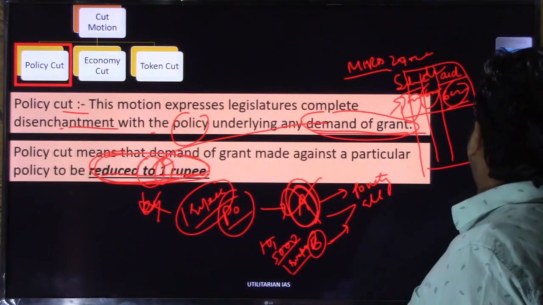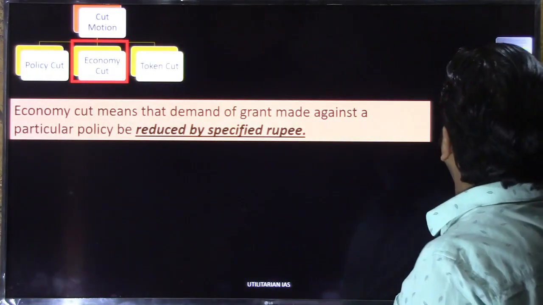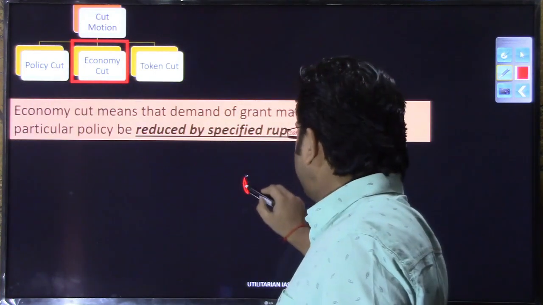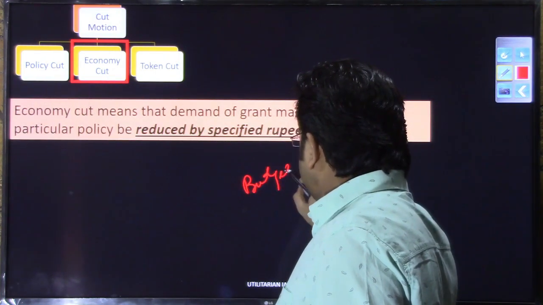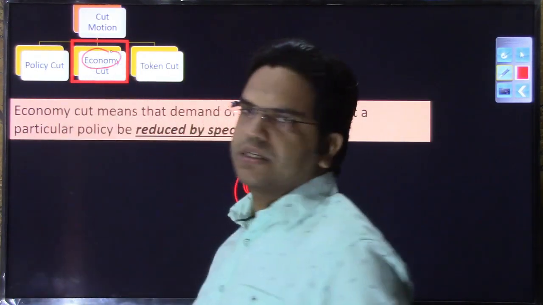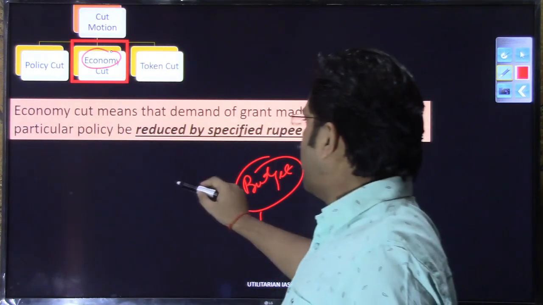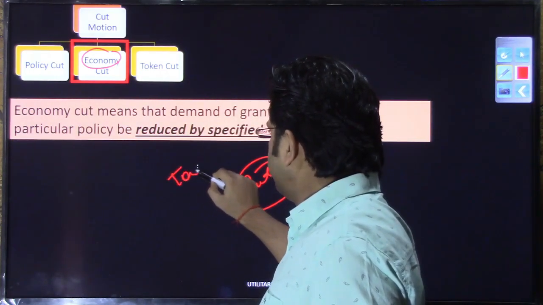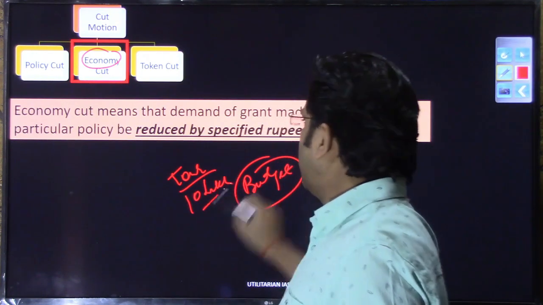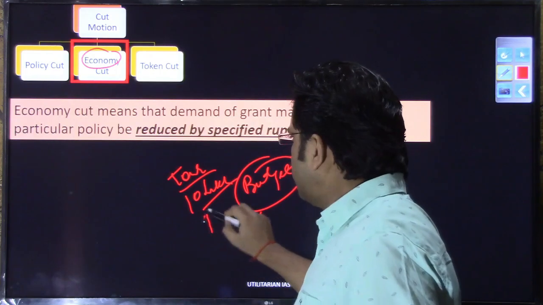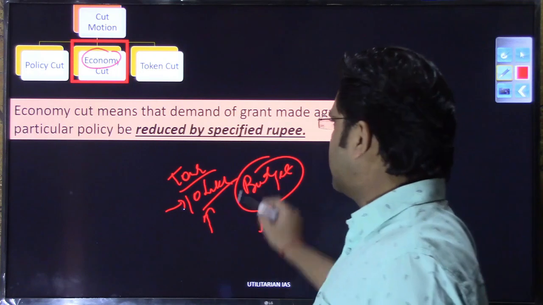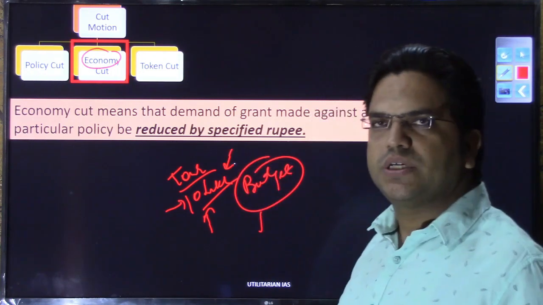What is this economy cut? I hope you would be knowing the meaning of economy. We talk about trying to bring economy in the budget. You have a budget, and trying to bring economy means how much you can reduce, how much cheaper you can make it. If you are going on a tour and you have planned to spend 10 lakhs, then bringing economy will mean: can transportation be reduced a little? Can hotel expenses be reduced a little? Can the logistics cost of traveling be reduced a little?